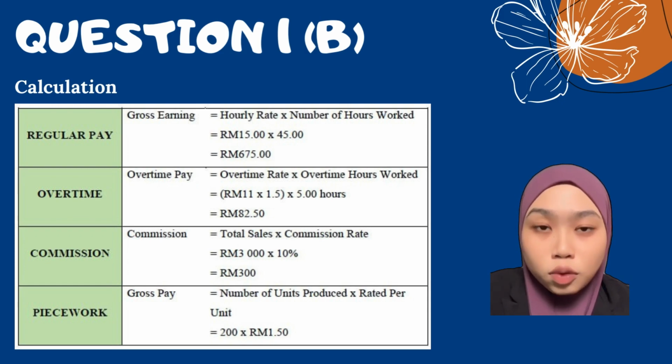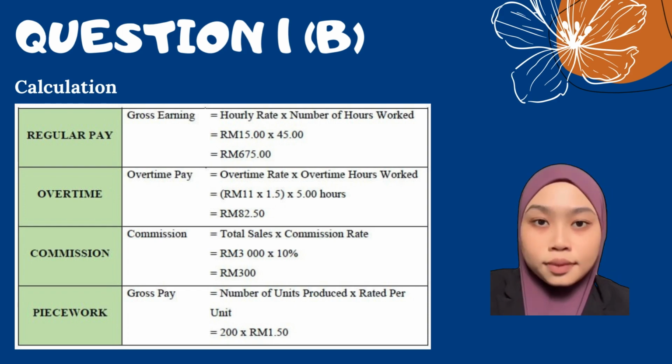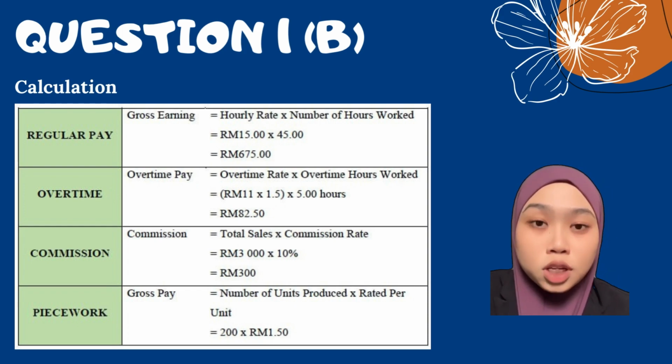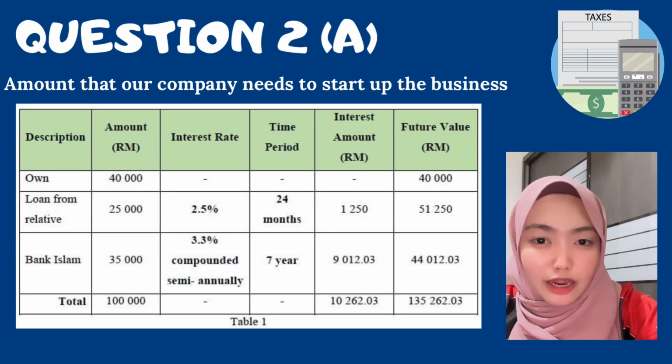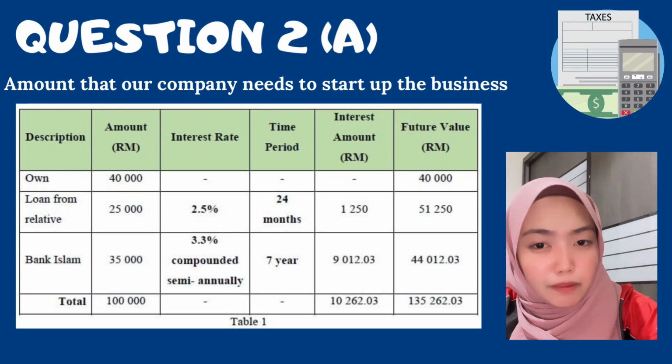Besides that, the calculation to get the commission, we need to multiply total sale and commission rate. For example, 3,000 times 10% equal to 300 ringgit. Lastly is about calculation to get the gross pay. For this calculation, we need to multiply number of units produced and rate per unit, which is 200 times 1.5 ringgit.